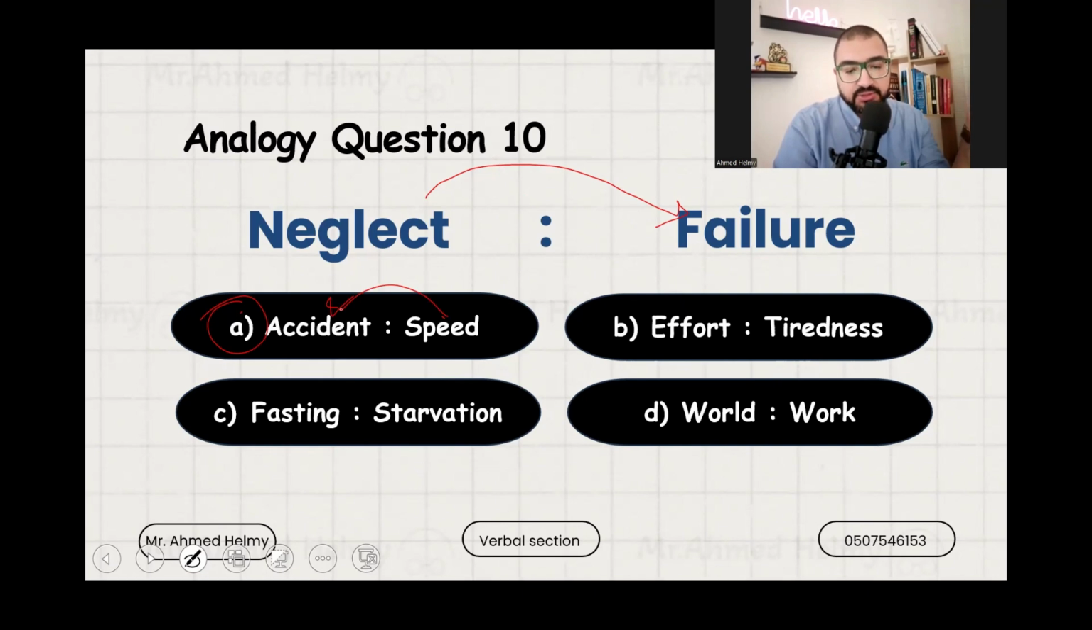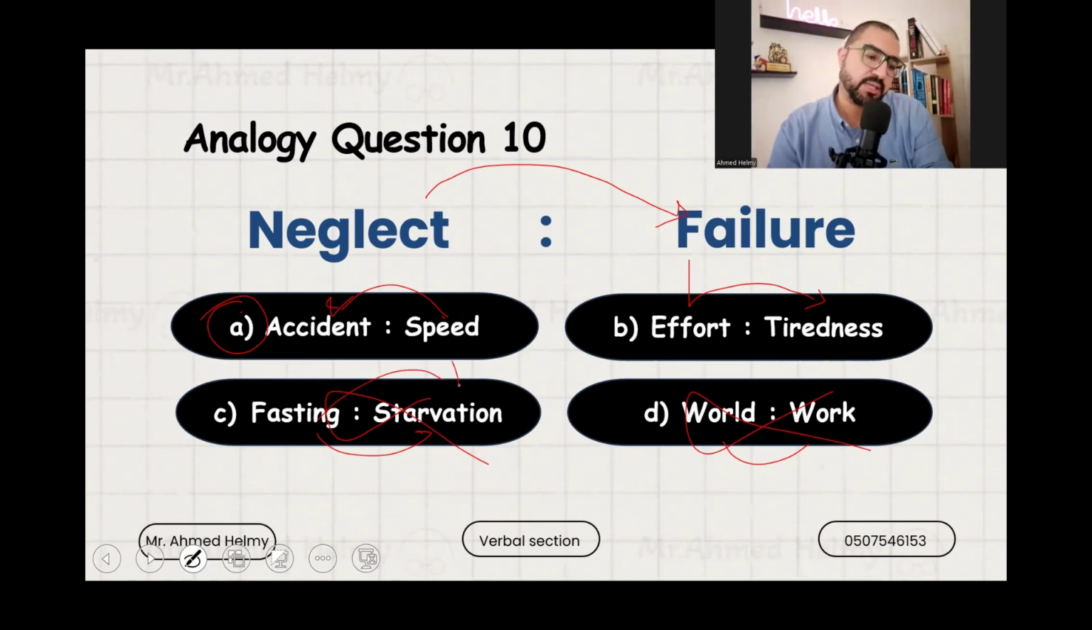Effort and tiredness. Whenever you do some hard work or effort, you are tired. Okay. If it was like thinking, okay. Fasting and starvation. No, because not every time you fast, you are starving, right? So we fast in Ramadan. We don't feel starved. Like we don't feel hungry, I mean. Okay. World and work, of course, they are not related. So fasting and starvation are related, but not every fasting leads to starvation. We fast in Ramadan, but we don't starve.